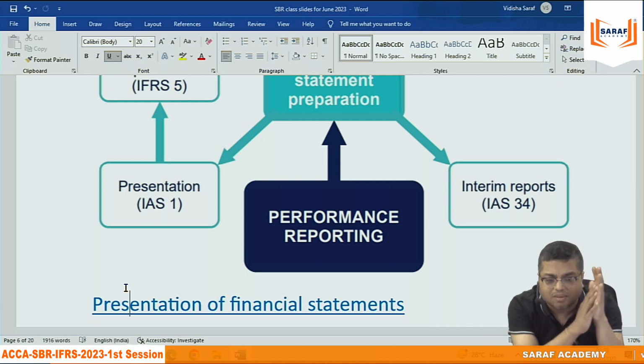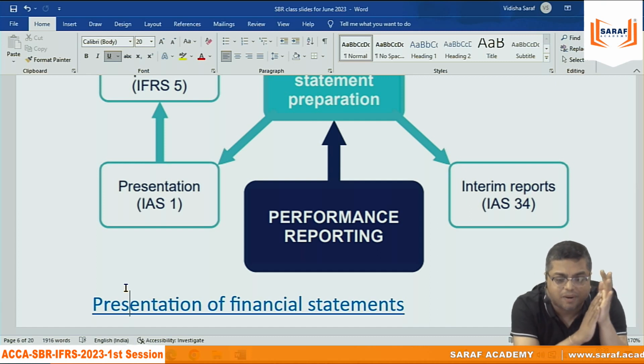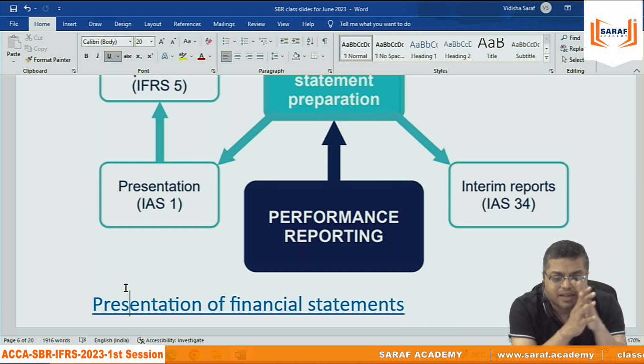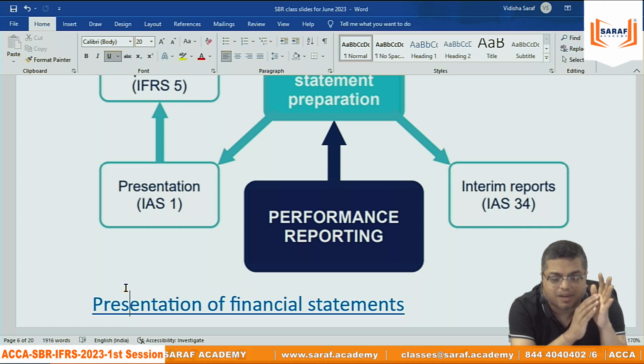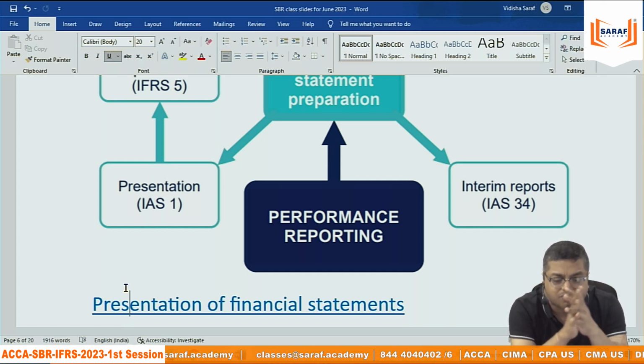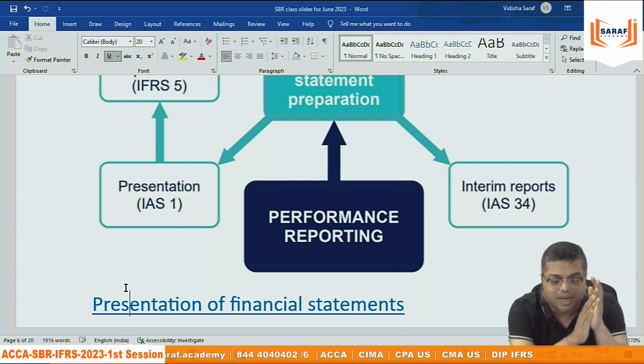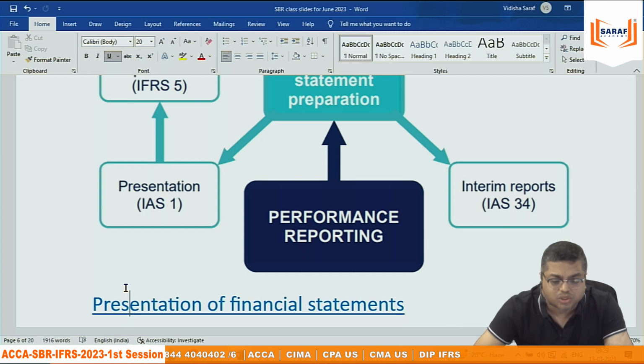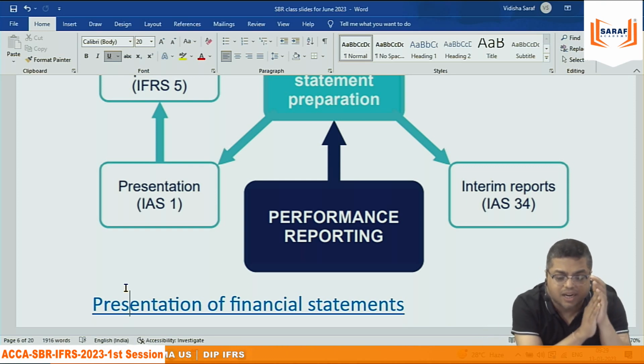Tajamul ji is asking something. The preparation of financial statements for companies is governed by International Accounting Standard IAS 1. A complete set of financial statements includes a statement of financial position, statement of P&L and comprehensive income, statement of changes in equity, statement of cash flow. The statements should also include accounting policies, explanatory notes. The statements provide valuable information to investors, creditors, and other stakeholders in assessing the companies.